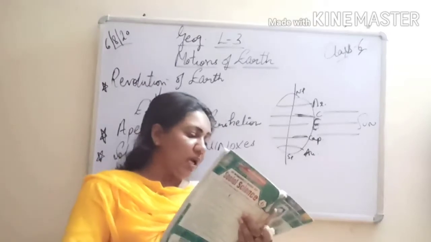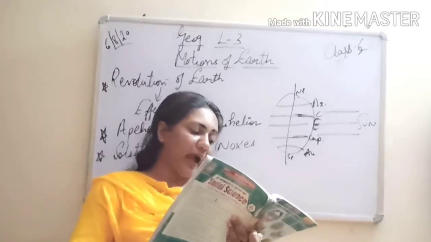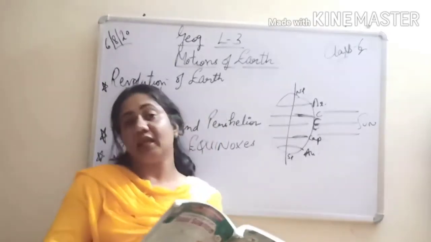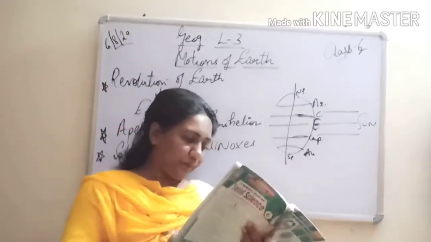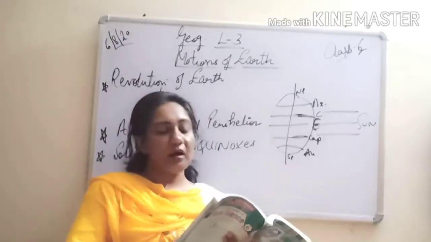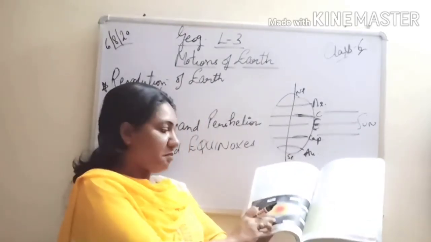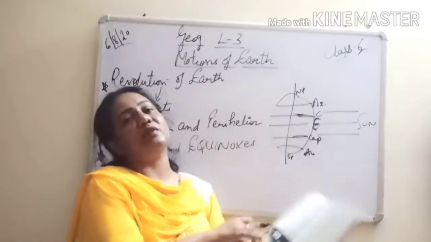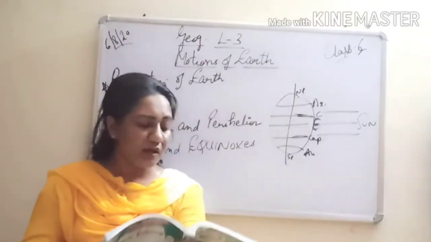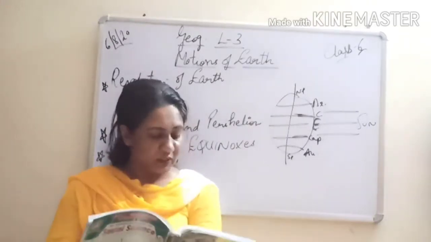Please underline. So the sun shines vertically overhead at the equator and the duration of the day and night here is equal. The positions 1 and 3 are equinoxes. So we have already learned that on 21st March and 23rd September we have the two equinoxes in a year. So now something about summer solstices.